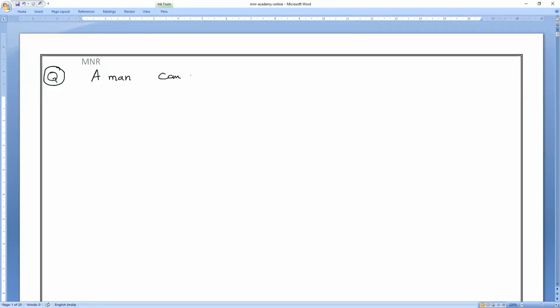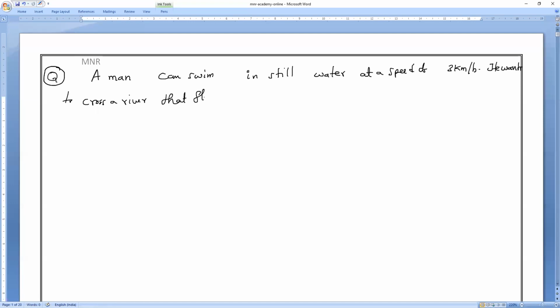A man can swim in still water at a speed of 3 kilometer per hour. He wants to cross a river that flows at 2 kilometers per hour. So what is the river speed, everybody?